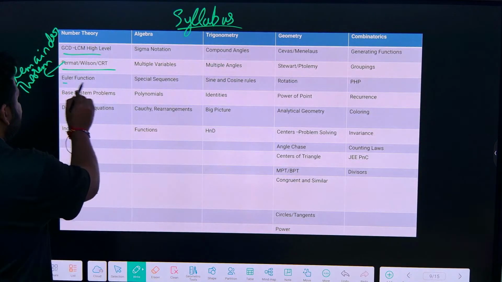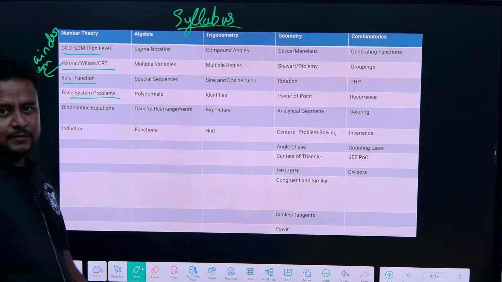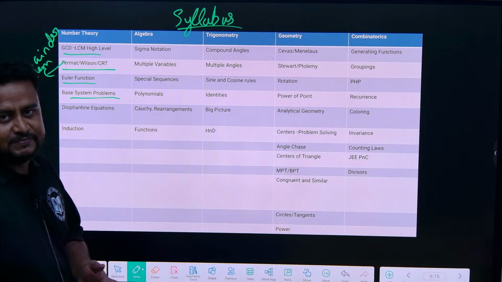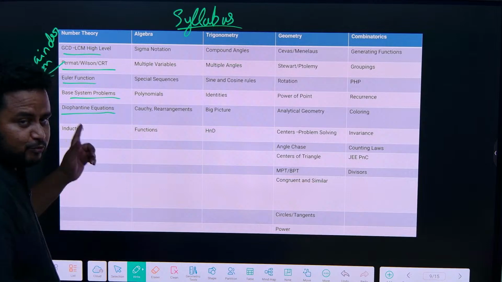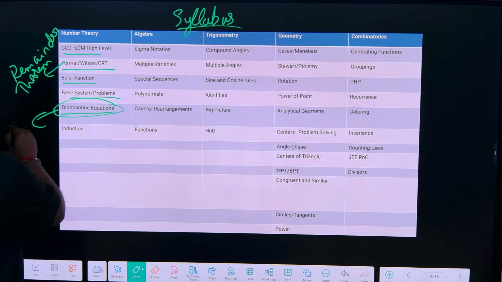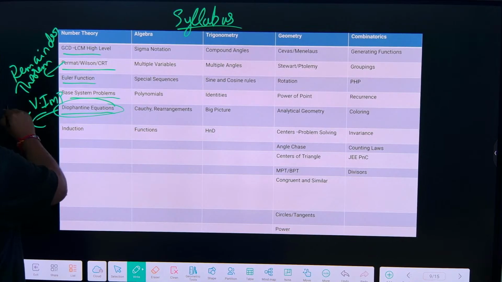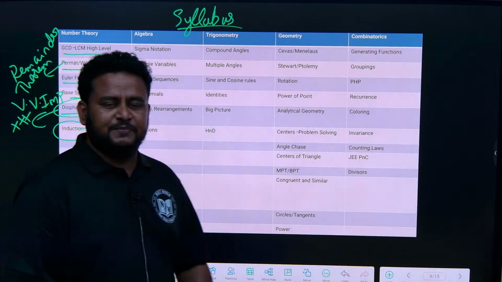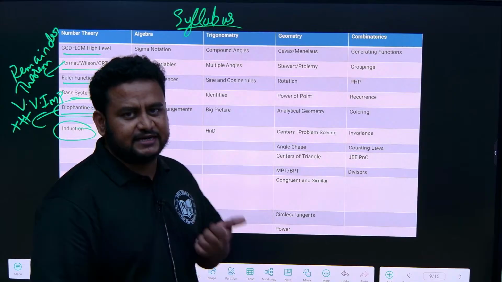So then we have Euler function. Okay, then we have base system problems, that is whether the base system is 10 or base system is 3. If I talk about logarithms, base system is like that. Okay, then we have Diophantine equations. This is very important. From this definitely questions will come. Highly important topic. Very important. Next we have induction, that is mathematical induction. You might have already heard about it. What is mathematical induction? All these things. Based on this you will be getting some questions.